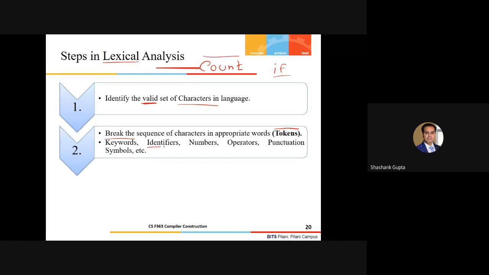So we have certain variables, identifiers, certain numbers, certain operators, and certain punctuation symbols like full stop, semicolon, comma, and so on and so forth. And these punctuation symbols, if you understand, can sometimes help you in identifying word boundaries, but not always. Because as soon as I write here, let's say, a full stop, this is a punctuation symbol, so I'm expecting a new word from here.